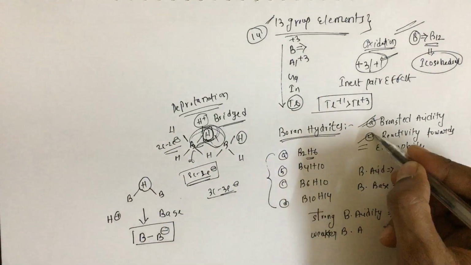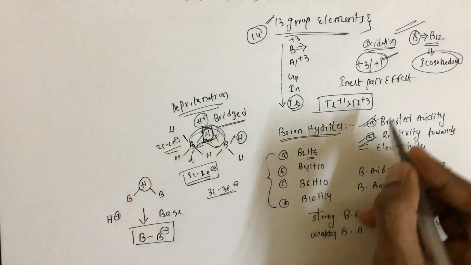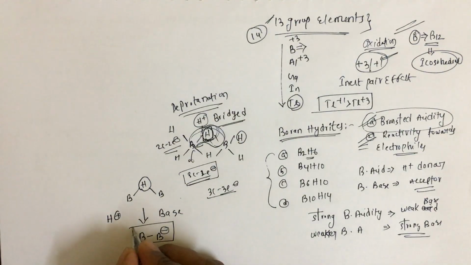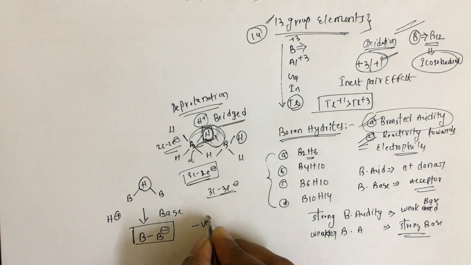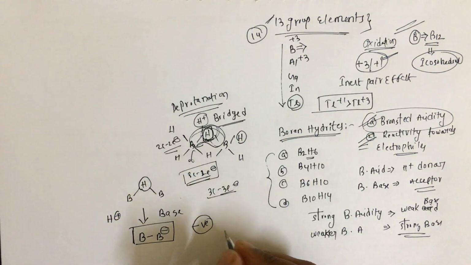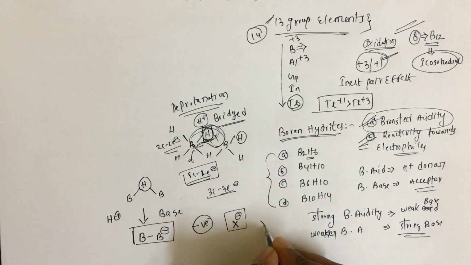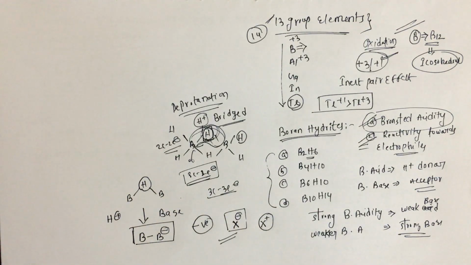First I will talk about reactivity towards electrophiles, then we will talk about Bronsted acidity. If a negative charge is there on anything, like if X atom is there, we have a negative charge on that, and X plus is there. Which one is more electron rich? X minus is more electron rich and X plus is electron deficient.